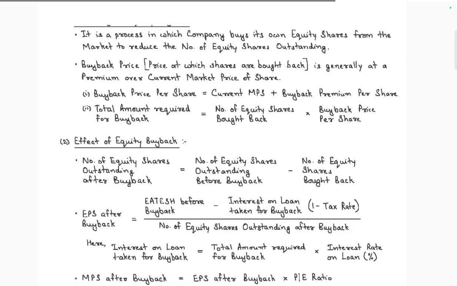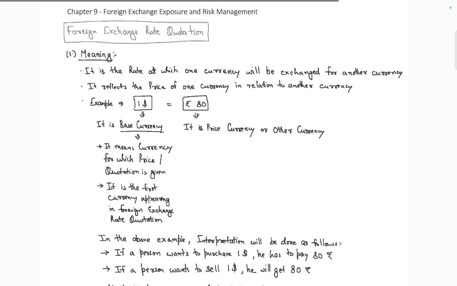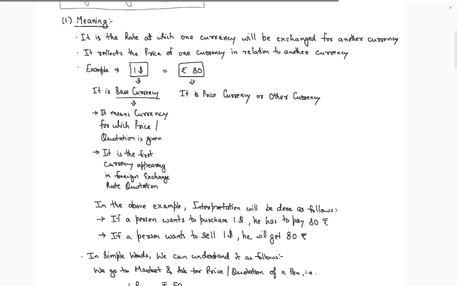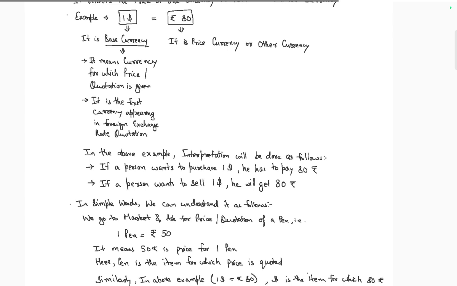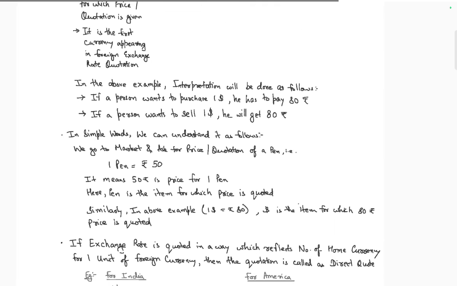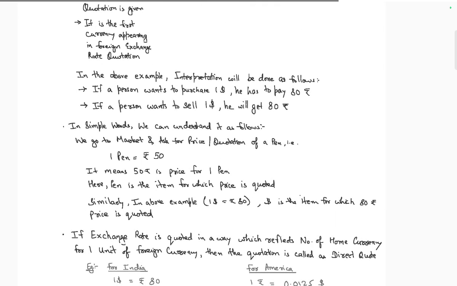The foreign exchange quotation: its meaning is the rate at which one currency will be exchanged for another currency, and it reflects the price of the currency. For example, dollar 1 is 80 rupees. The base currency is the currency in which the price quotation is given. It is the first currency, and the other is the foreign currency. The interpretation is as follows.